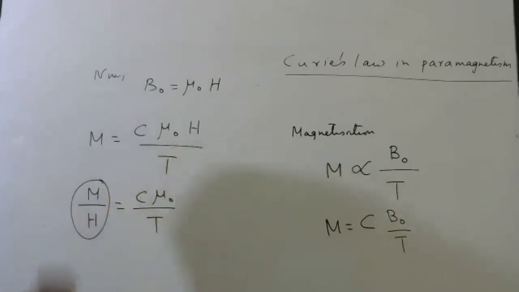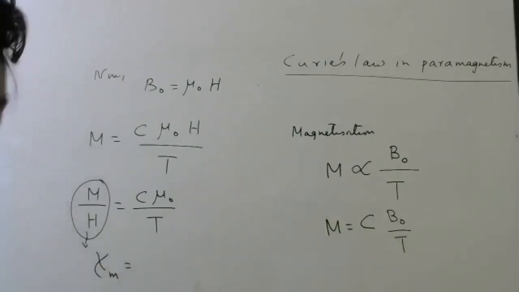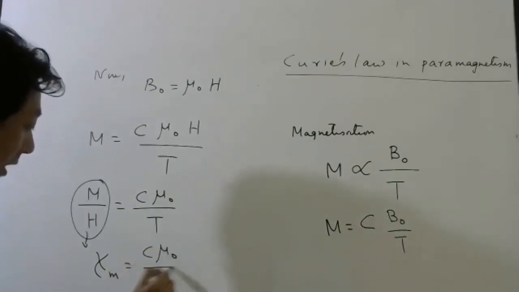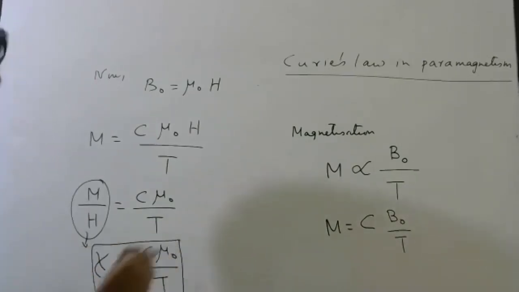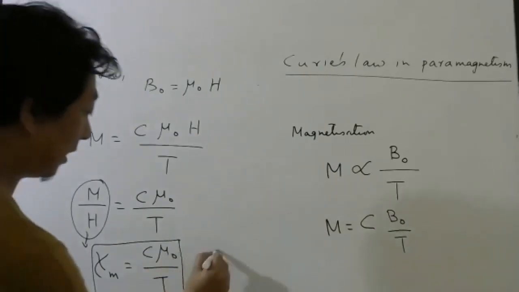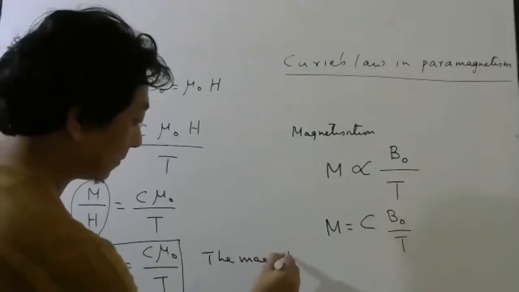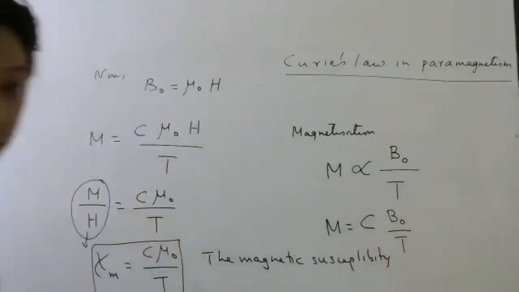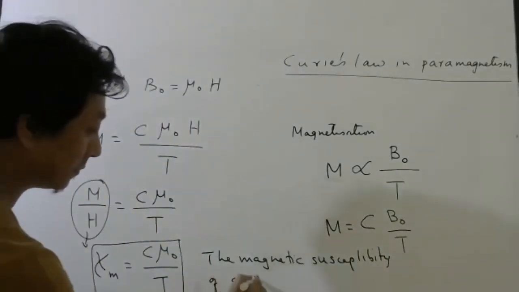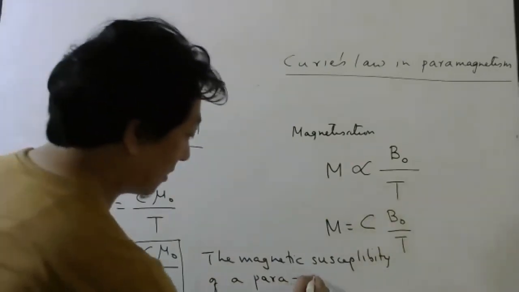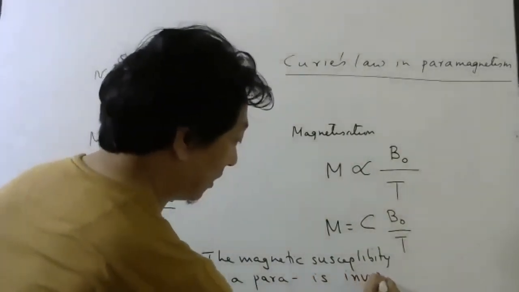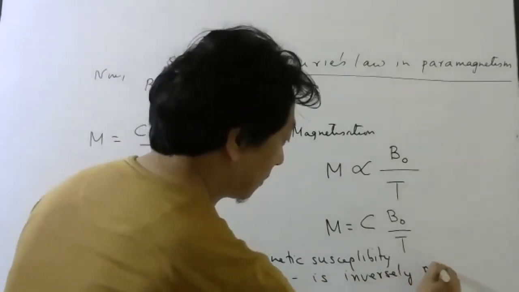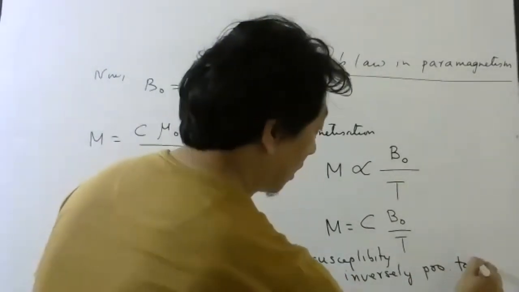What was this ratio of M by H called? It was nothing but magnetic susceptibility, which is C mu naught by T. So from this formula, it is very clear that the magnetic susceptibility of a paramagnetic substance is inversely proportional to absolute temperature.